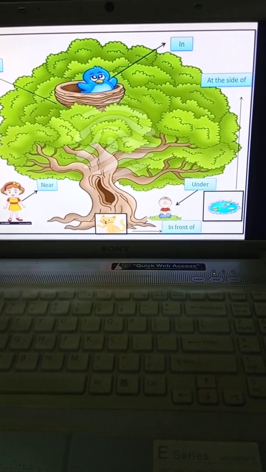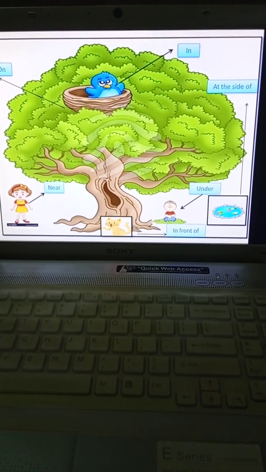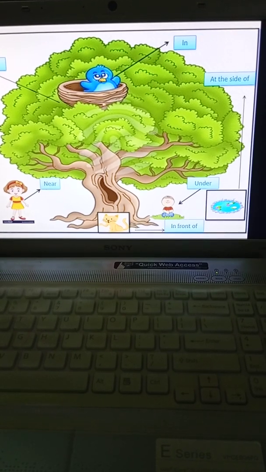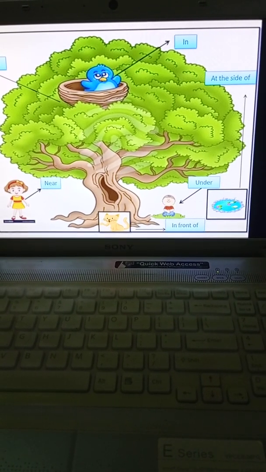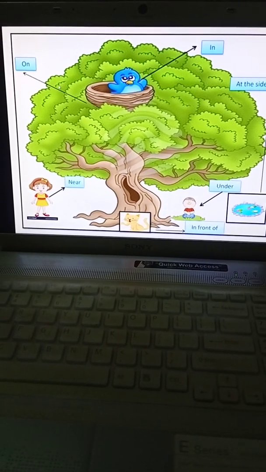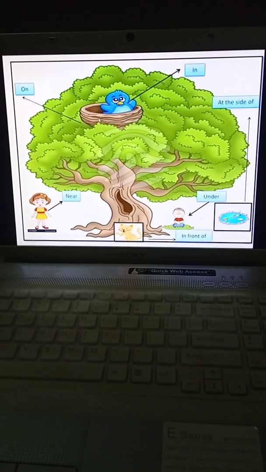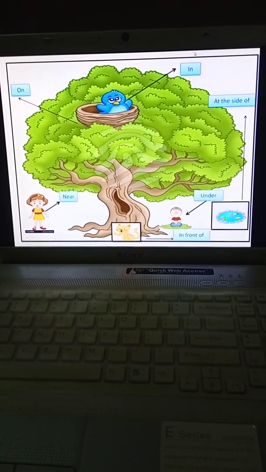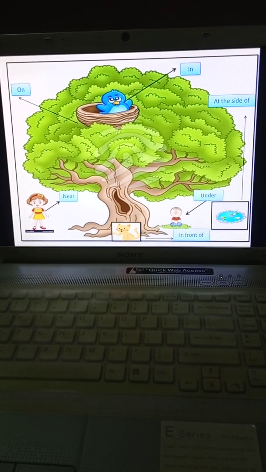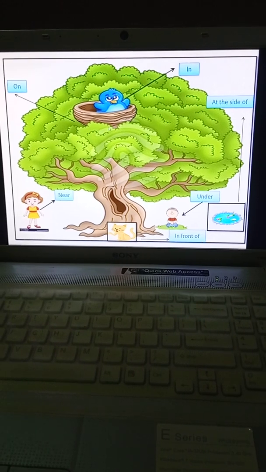Now let us see where all these things are, children. Can you tell me where is the nest? The nest is on the tree. Can you tell me, children, where is the bird? The bird is in the nest.